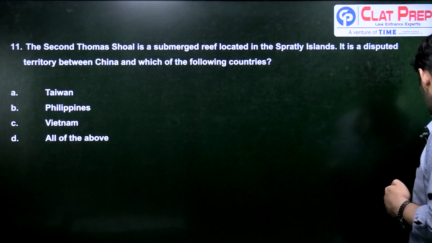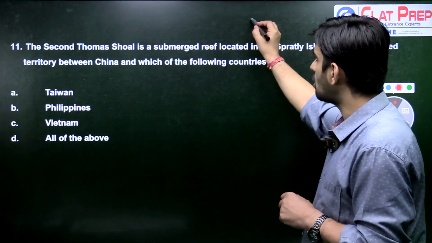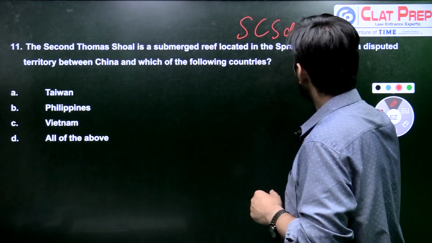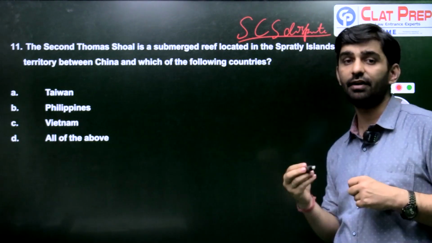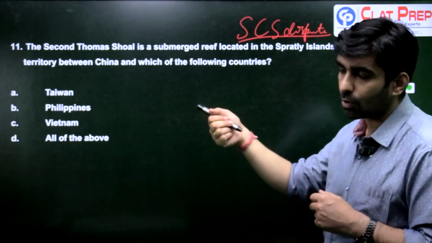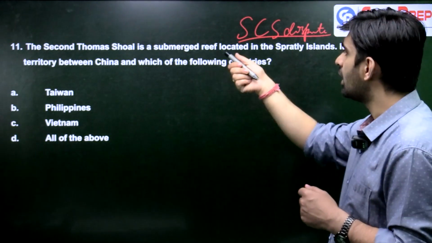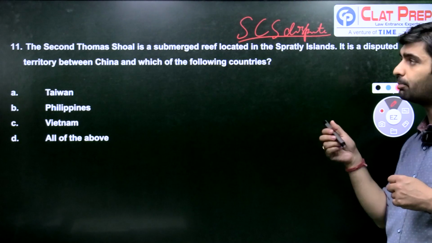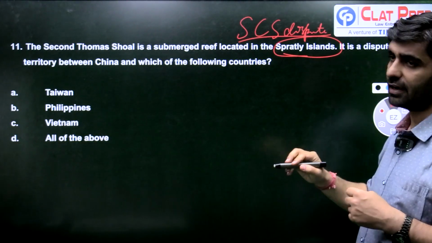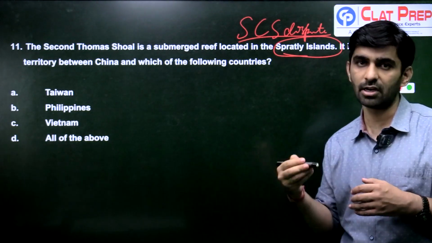Next question. One question relates to the South China Sea dispute. It's an ongoing dispute between many countries. Many South China Sea countries are involved in the dispute. The region I am talking about is the Second Thomas Shoal, which is a submerged reef located in the Spratly Islands. The Spratly Island group is a group of islands in the South China Sea, and it is disputed territory among a number of countries.